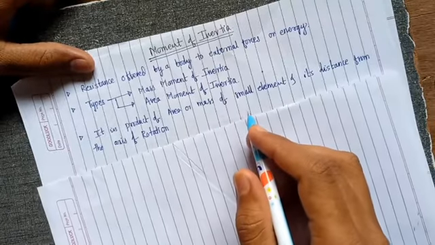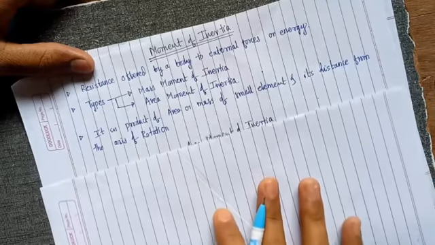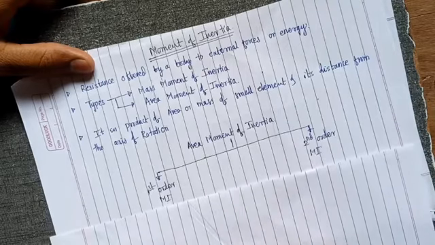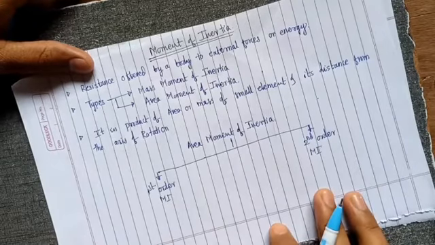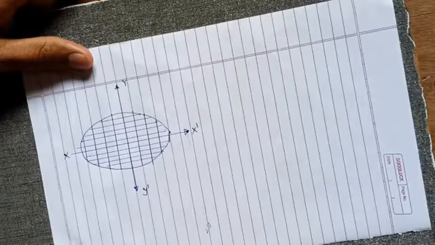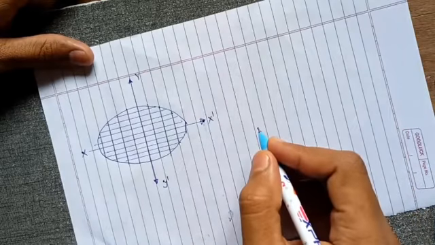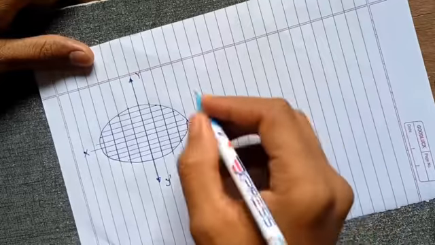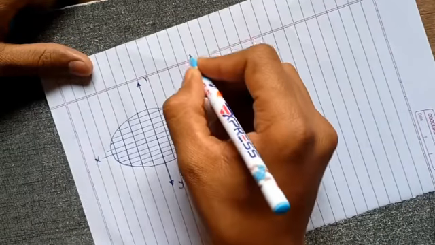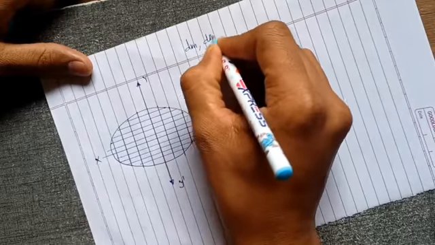Similarly, with the area moment of inertia, the mass is just replaced by the area, right? Now the area moment of inertia is again divided into two types, that is the first order moment of inertia and the second order moment of inertia. Now for explaining these concepts, let's take one arbitrary shape which I have taken over here. Suppose it is divided into n number of elements, and suppose each element has a mass dm and area dA.